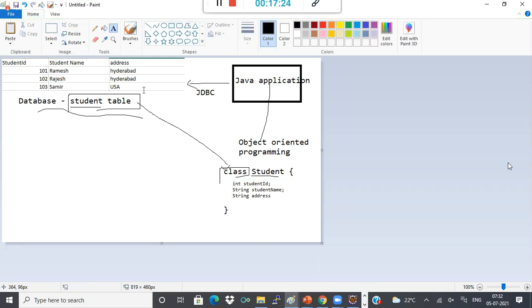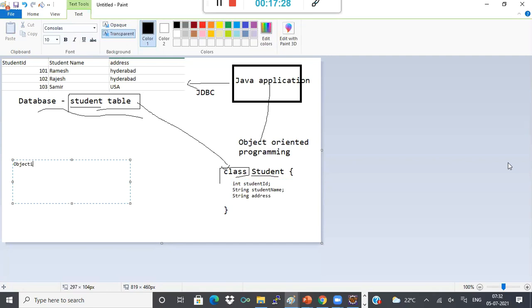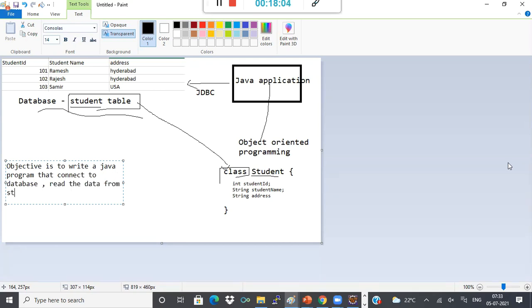Fine. Now my objective is to write a Java application, or a Java program, that connects to the database, reads the data from the student table, and populates the values from the table into the student objects.